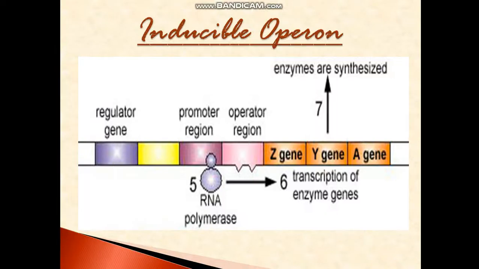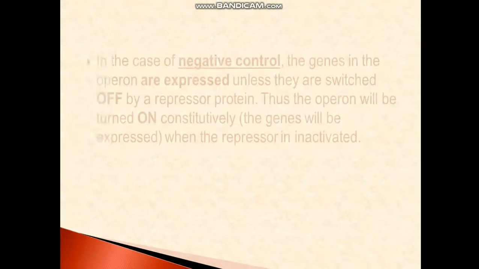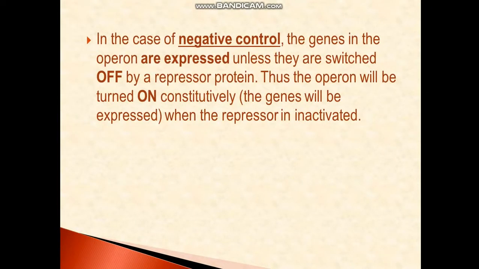So I hope this structure of the gene is clear to everyone. Moving further. Now, two important terms I am going to tell you: a negative control and a positive control. In the case of a negative control, the genes of the operon are expressed unless they are switched off by a repressor protein.